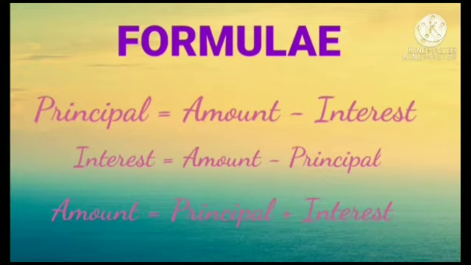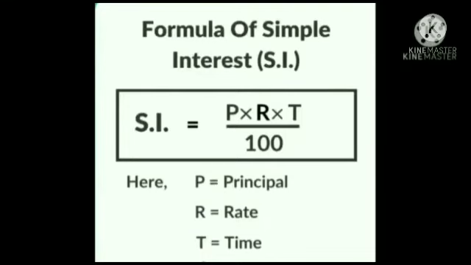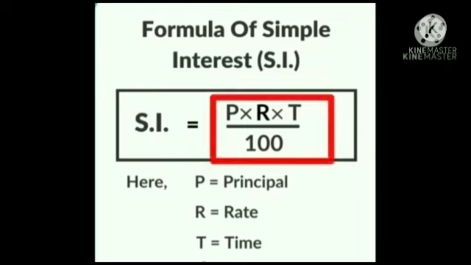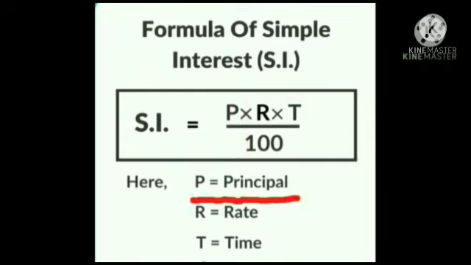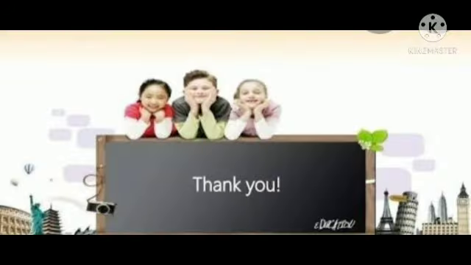Now the next formula is for finding the simple interest. The formula is PRT upon 100, where P stands for principal, R stands for rate and T stands for time. So whenever you are asked to find the simple interest, you will use the formula PRT upon 100. It means P multiplied by R multiplied by T, divided by 100. Clear? Thank you.